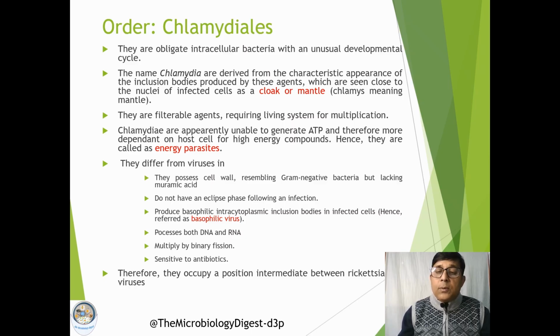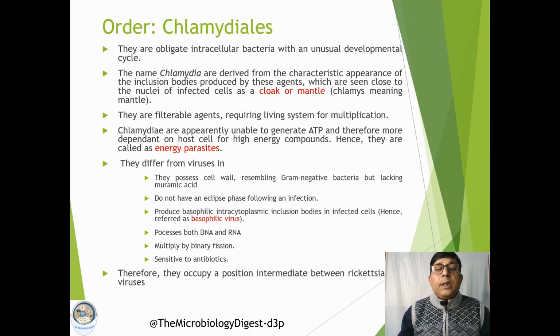They have a cell wall which resembles that of gram-negative bacteria. They do not have the eclipse phase. In virus replication, the eclipse phase is the period immediately after infection. That period is not present in the case of chlamydia organisms.